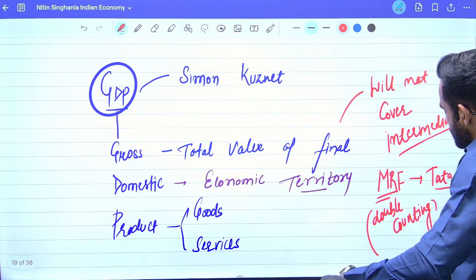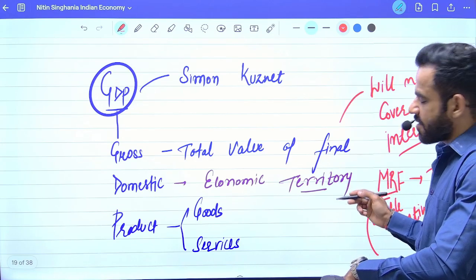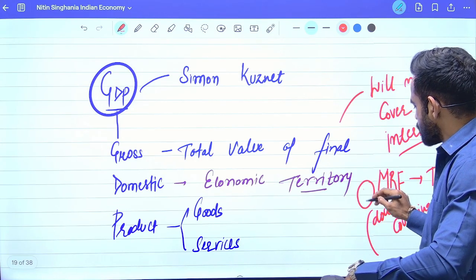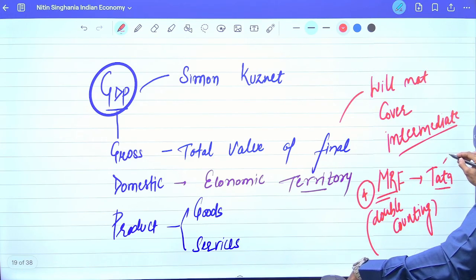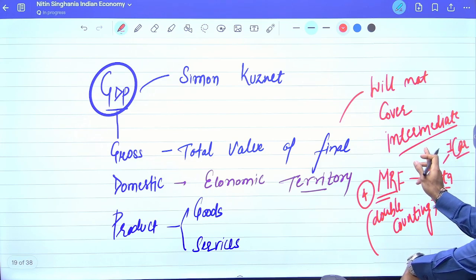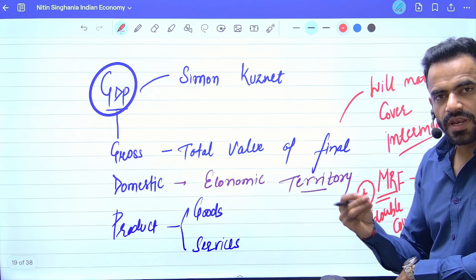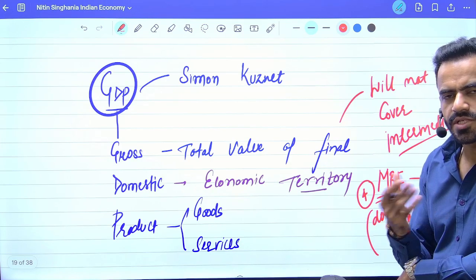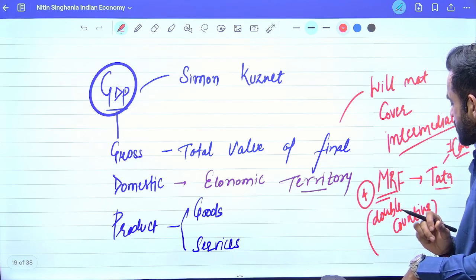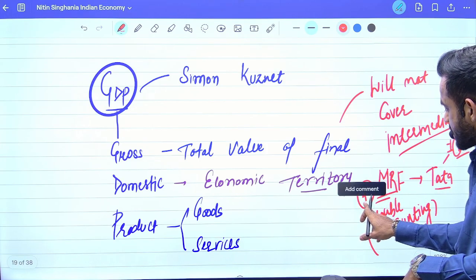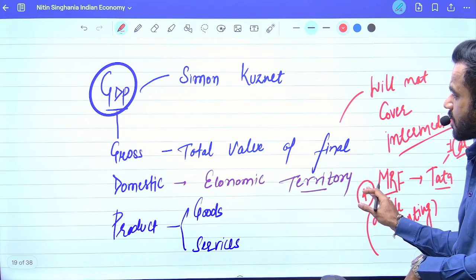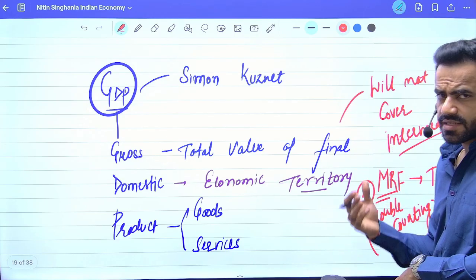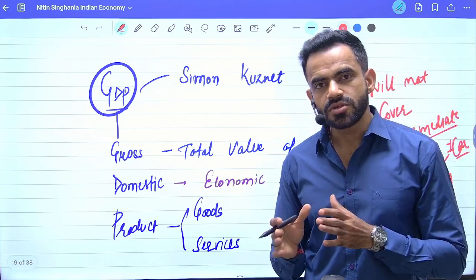So in a very simple sense, let's say MRF has produced 4 tires. MRF sold these 4 tires to Tata and now they manufactured one car. So by default, when we are considering a car, it will inherently have tires. I mean, please don't purchase a car without tires. Point is that if you count these 4 tires at this level and later at this level, it will lead to double counting. So to avoid double counting, only final goods are considered. In fact, this can be asked as a question: are intermediate goods also considered? No, they are not.